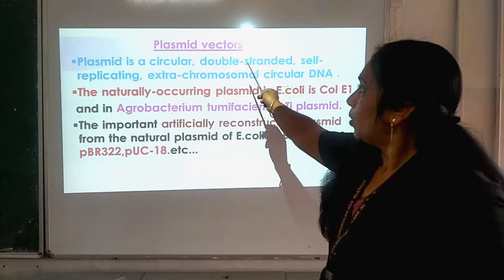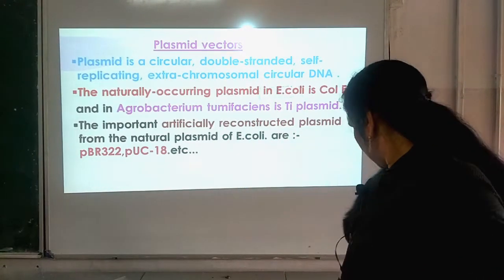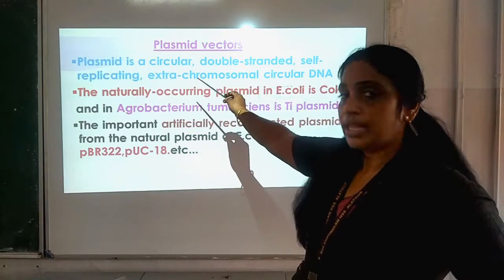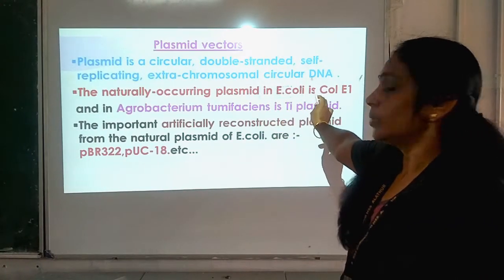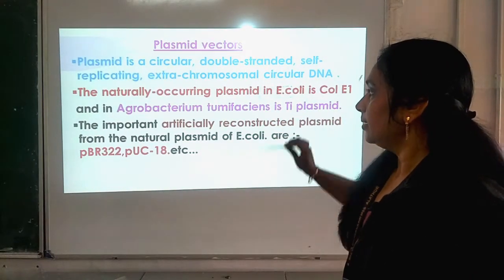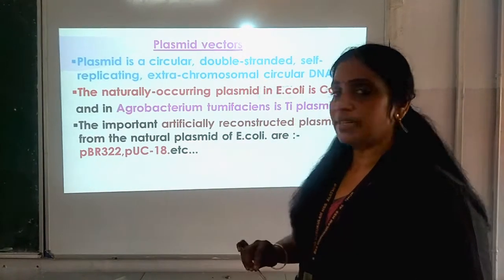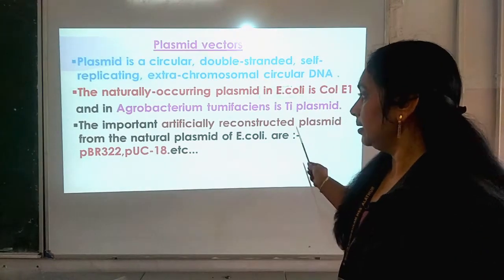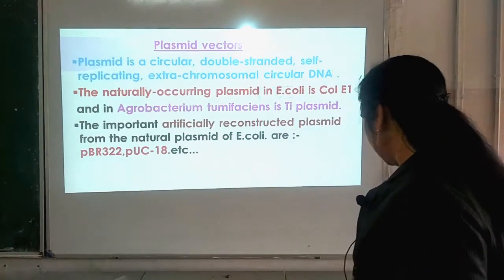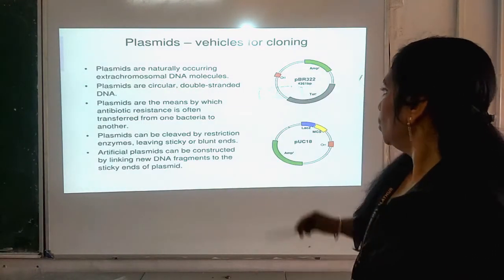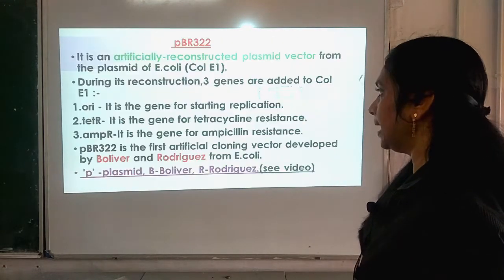Then we came to know about plasmid vectors, which are circular, double-stranded, self-replicating, extrachromosomal circular DNA. From the naturally occurring plasmid, artificial plasmid vectors can be constructed, and examples are pBR322, pUC18. Then we came to know about pBR322 and pUC18.